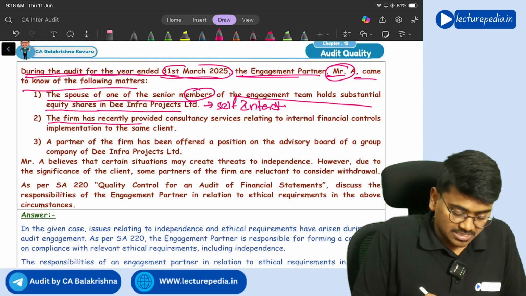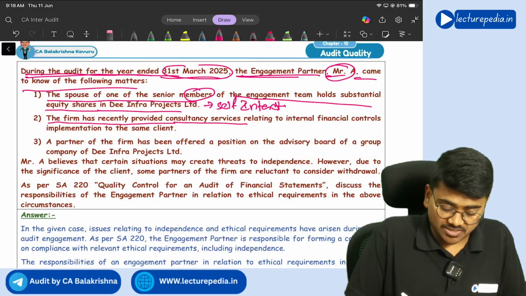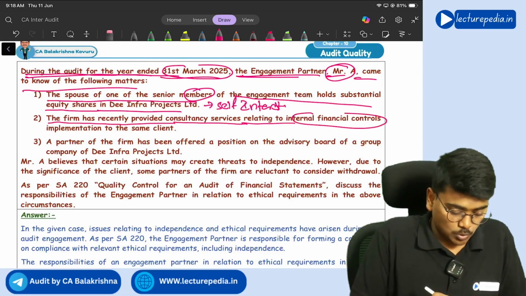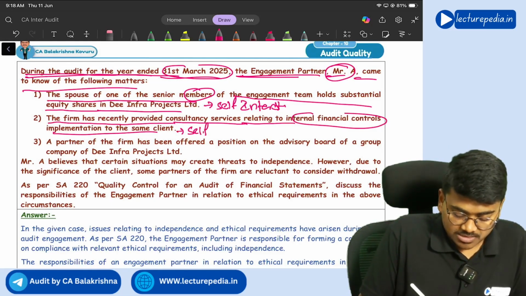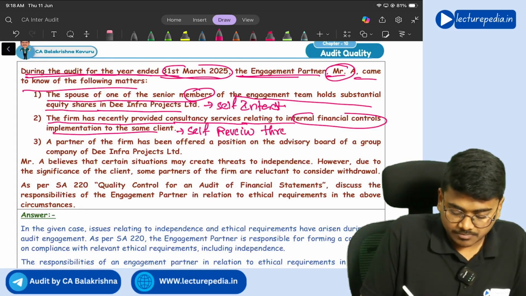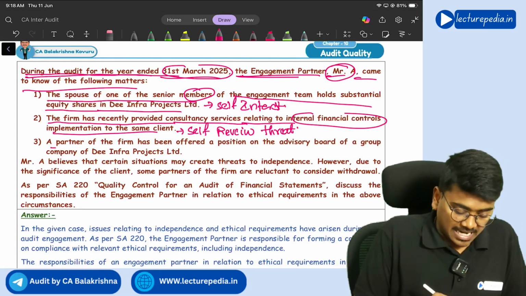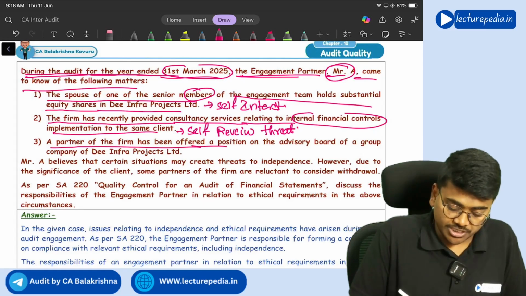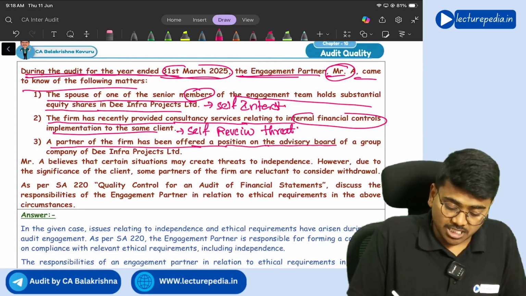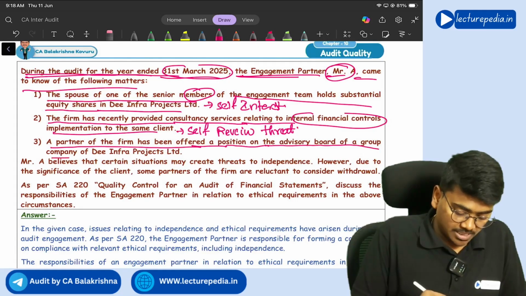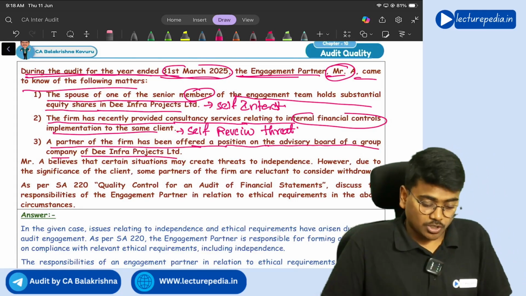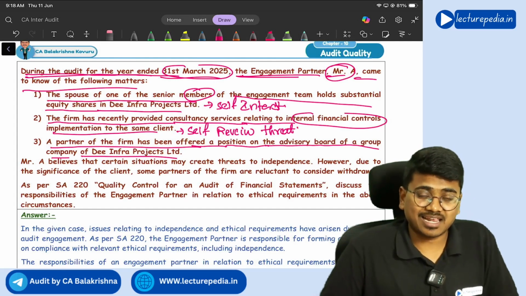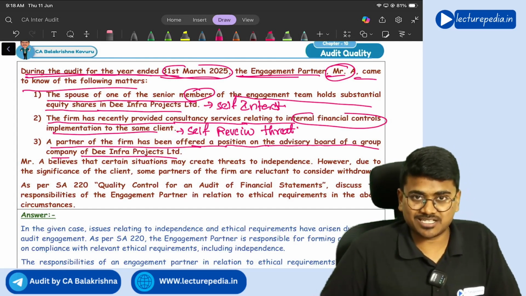The firm has recently provided consultancy services relating to internal financial control implementation to the same client. This creates a self-review threat. Yes. A partner of the firm has been offered a position on the advisory board of the group company of D Infra Projects. So all these situations create certain threats to independence, right?